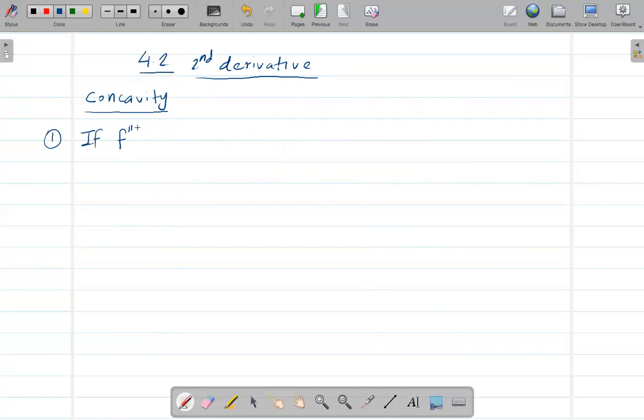So if the second derivative of the f function is greater than 0 on a certain interval, let's say the interval is (a, b), or if f double prime is positive, then I can say that f is concave upward.